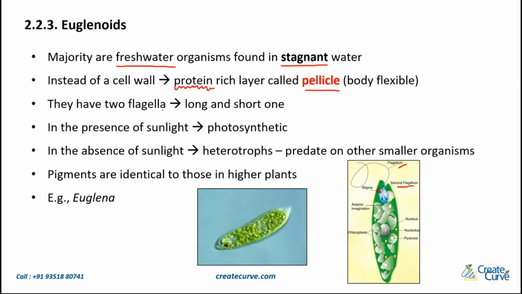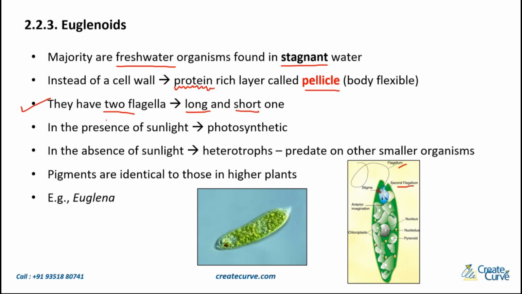They have two flagella. Again, over here, you're encountering two flagella. But see the difference. You're going to have one long one and a short one. So here, if I have to show it to you, this is the long flagella, and then you have the second smaller flagella over here. But what did we see in dinoflagellates? There the flagella, one is longitudinal, one is transverse. Here you have two, but one is long, one is short. That's the difference.